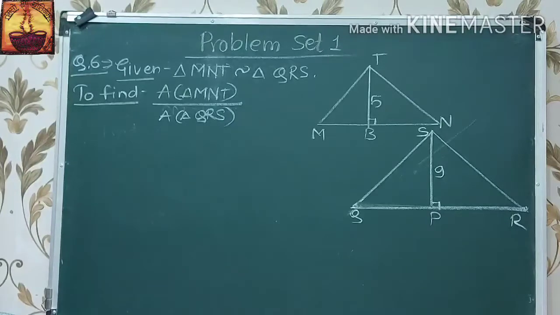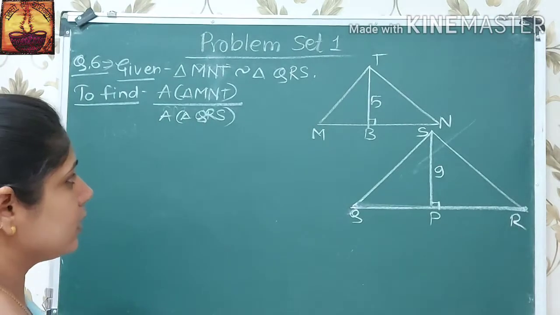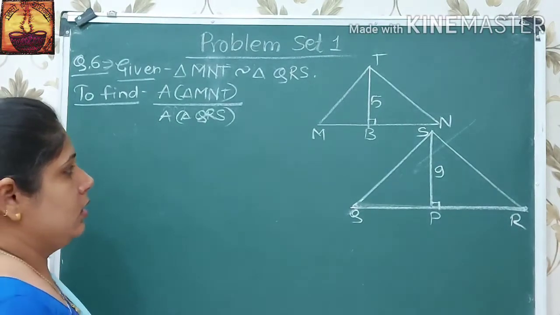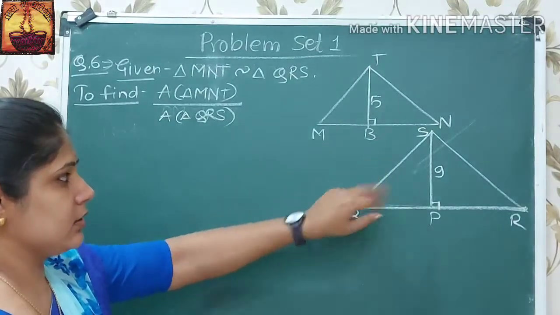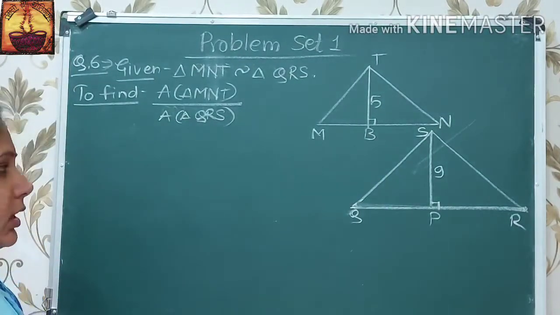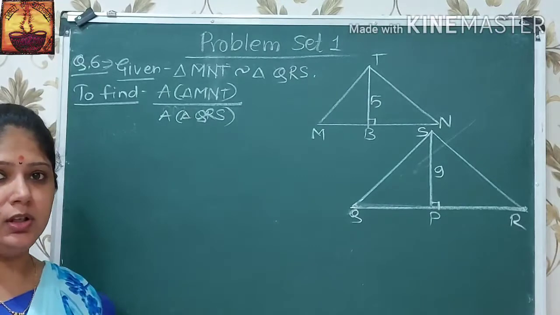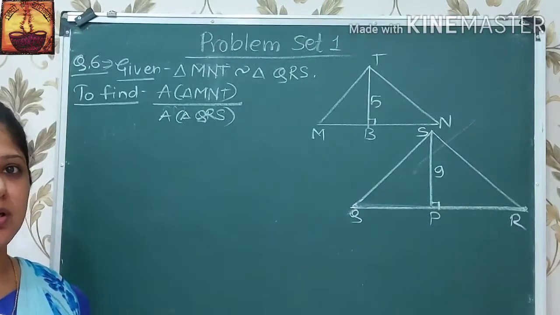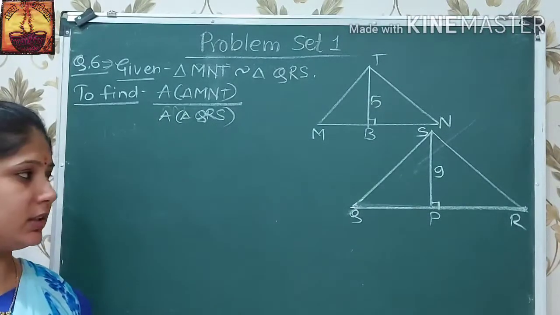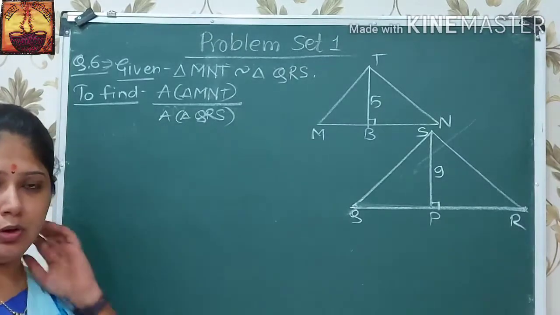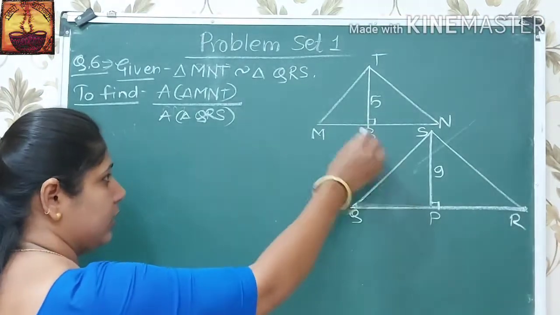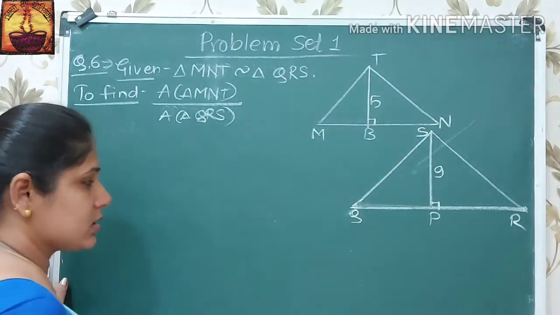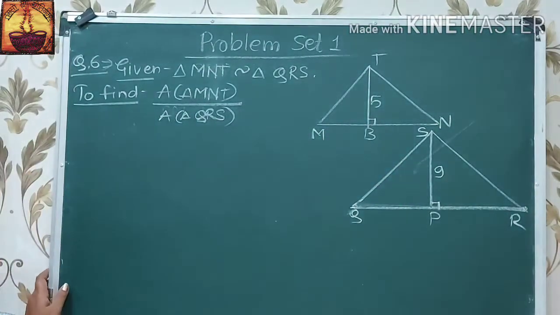Similarly, the ratio of areas of two similar triangles is equal to the ratio of squares of their corresponding heights also. As we saw in similar triangles, the ratio of their areas is in the ratio of the squares of their sides, in the same way the ratio is also in the ratio of squares of heights.